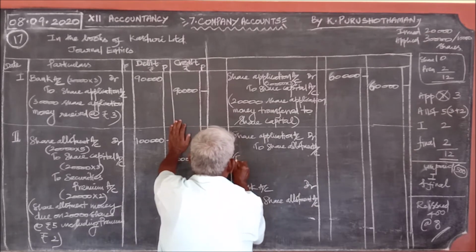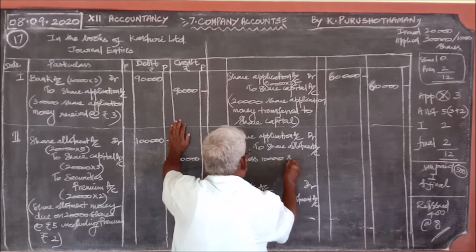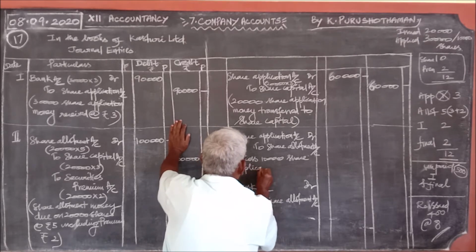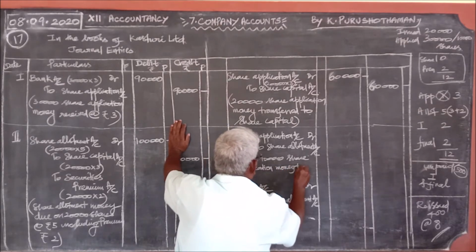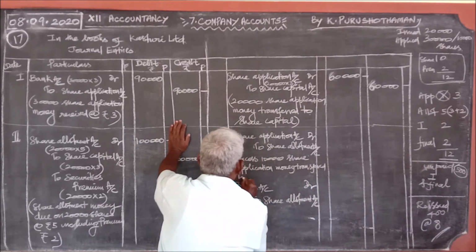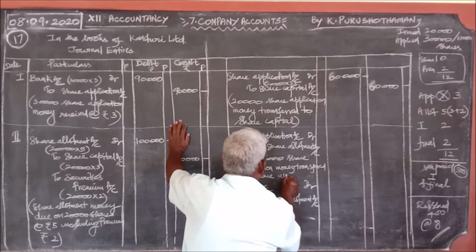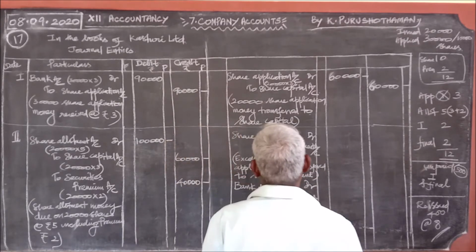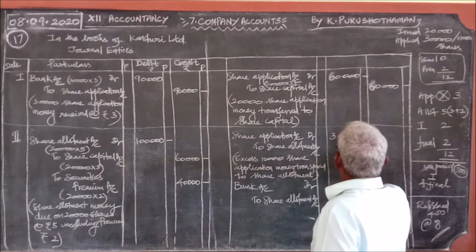The narration is: excess share application money transferred to share allotment. Very important. That is 30,000 rupees: 90 minus 60, 30,000.